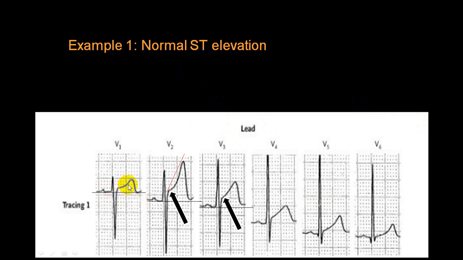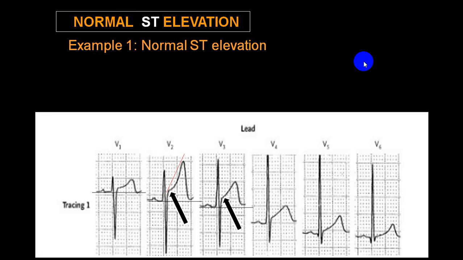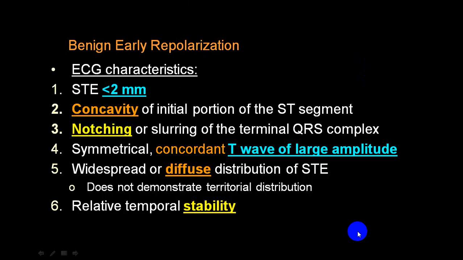You can see V1. And look here, this is a J point elevation, but there is a concavity. And whenever you see this concavity, usually it is benign. But sometimes it can be pathological as in STEMI, but it is not very common. So if you get an ST elevation more than 2 millimeters, that is J point elevation, it is concave and there is a notching or there is a slurring in terminal QRS, we call that benign early repolarization.